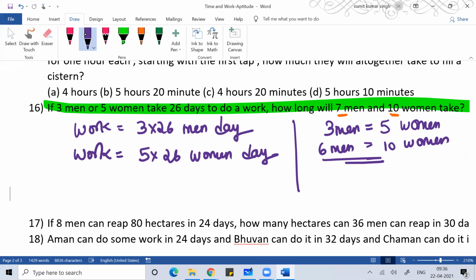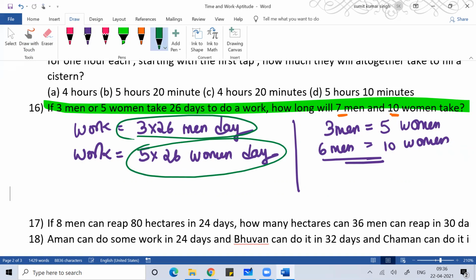So I cannot solve the problem by taking both the variables together. Either I'll do it in terms of men or I'll do the problem in terms of women, because in terms of men I know how much my work is, and in terms of women I know how much my work is. So either way you can solve the problem.